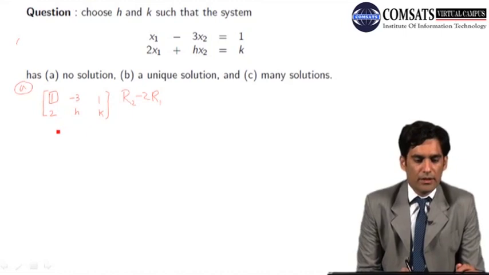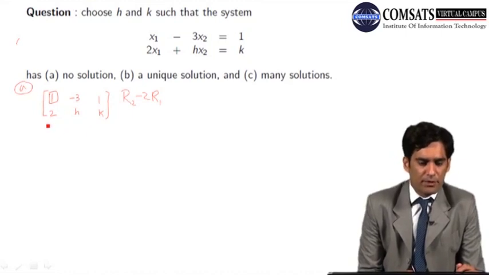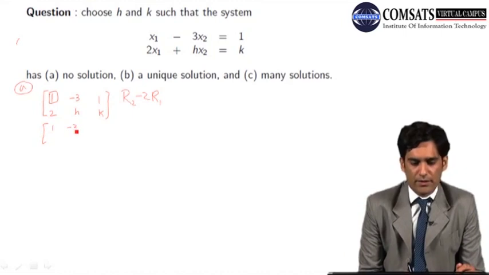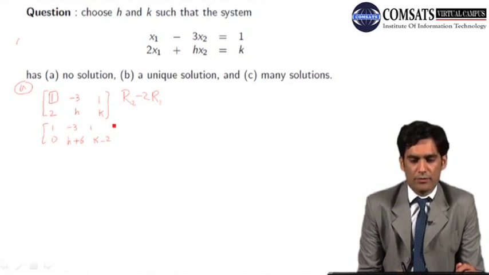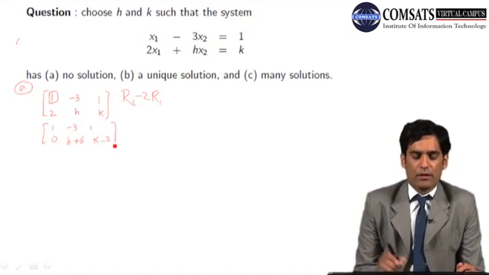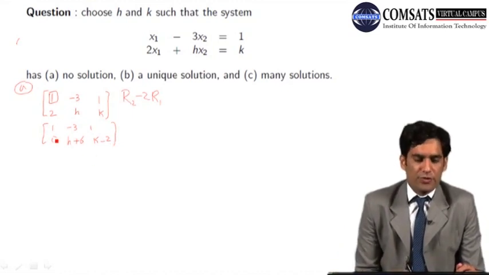Okay? So my matrix will be reduced into the first row as it is, 1, minus 3, 1, and the second row 0, h plus 6, and k minus 2. So the entry corresponding to the 2 becomes 0.